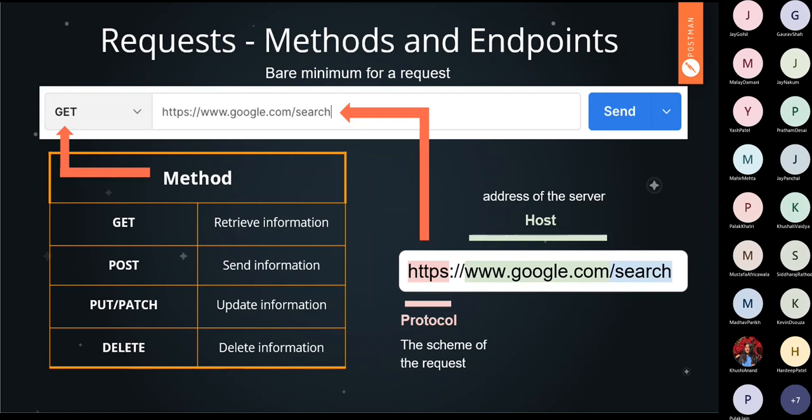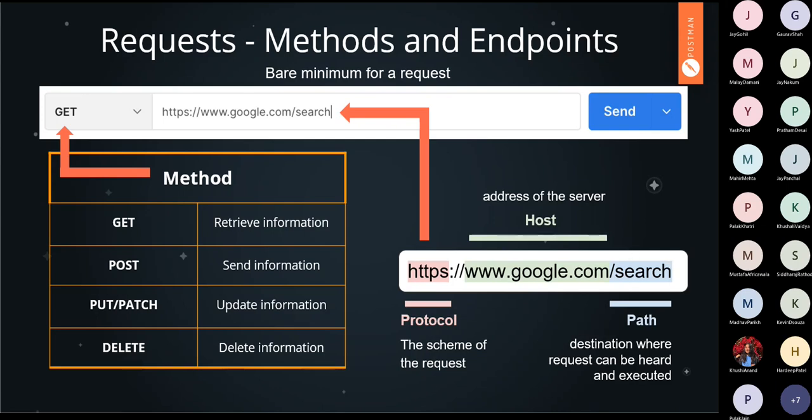And then lastly comes the path. As we have seen, if I don't write this /search and directly pass the query parameter, I wasn't getting the result that I was expecting, that was to get a search result of Postman. So last is the path where your request can be heard and executed.